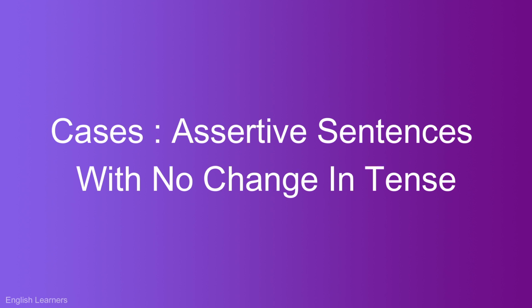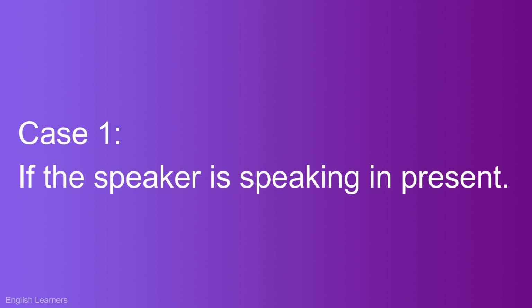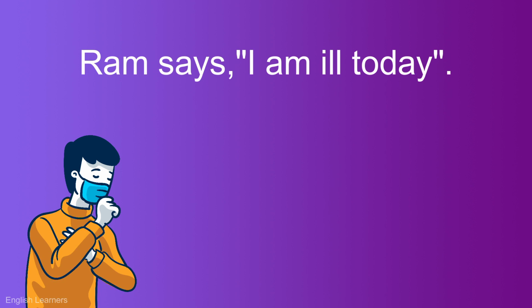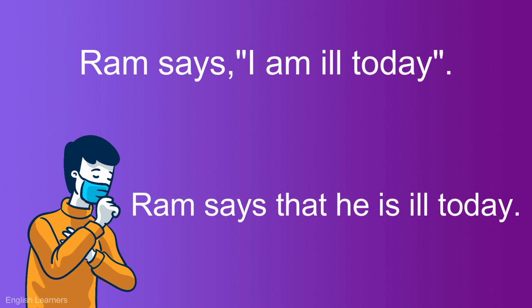Sometimes in assertive sentences, tenses do not change. For example, if the speaker is speaking in present, look at the sentence carefully. Ram says, "I am ill today." So here the verb is says and it is in present tense. So when we turn it into indirect speech, we write, Ram says that he is ill today. So we did not change the tense, we kept it present. The only change that we made is in the pronoun. The pronoun I changes into he.